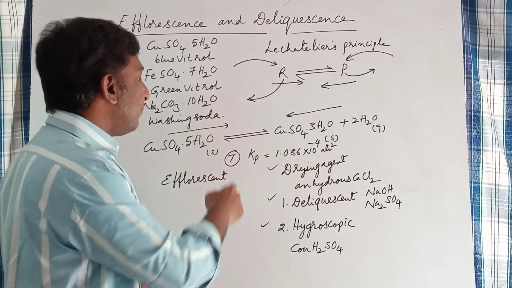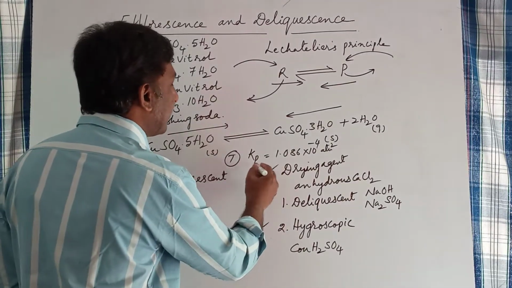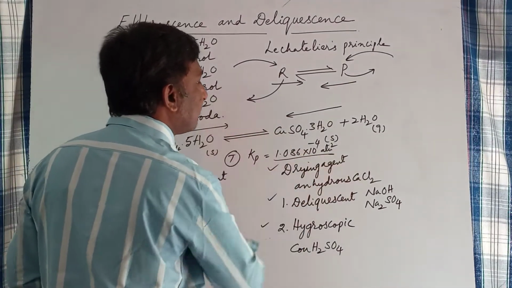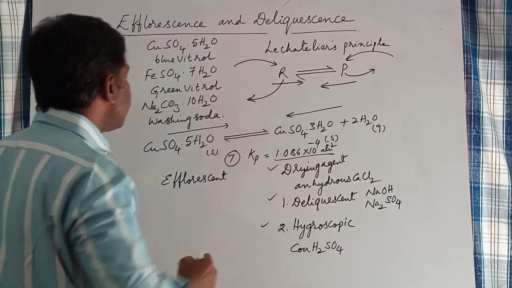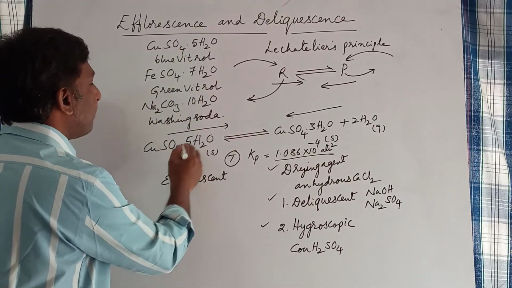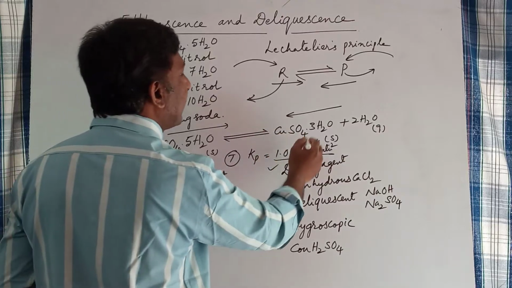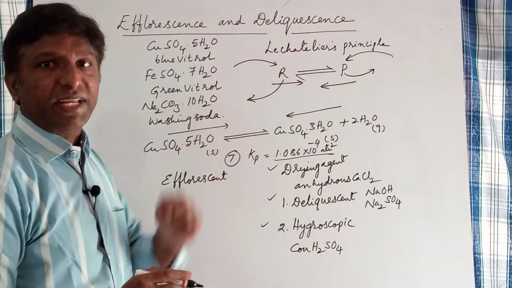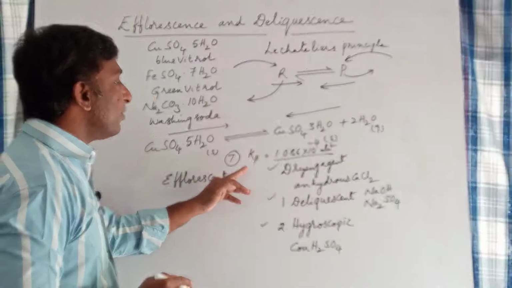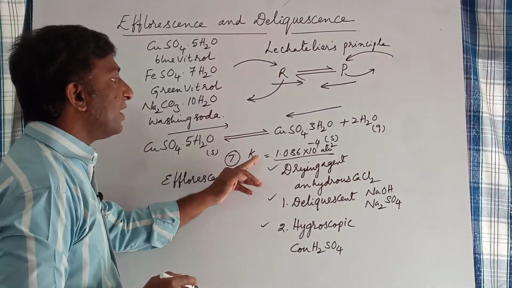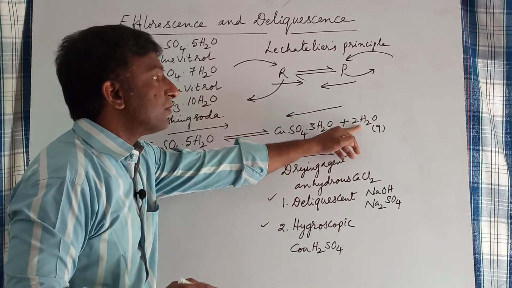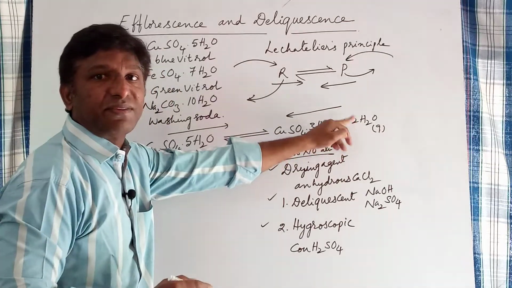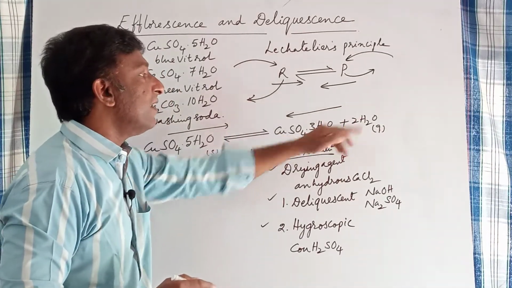Now, for this equilibrium, at a given temperature, the Kp value is given like this. Since copper sulfate pentahydrate and copper sulfate trihydrate are solids, their active masses are equal to unity. Therefore, the equilibrium constant in terms of partial pressures is related only to the water molecules in vapor state.